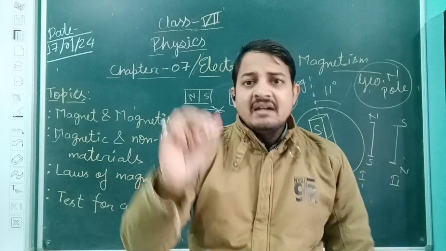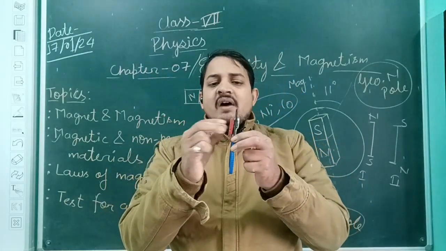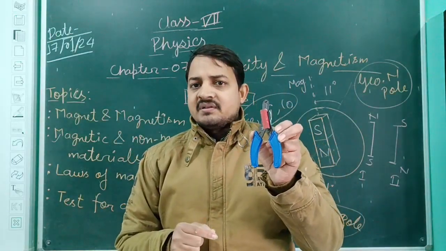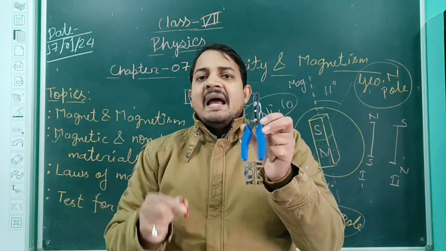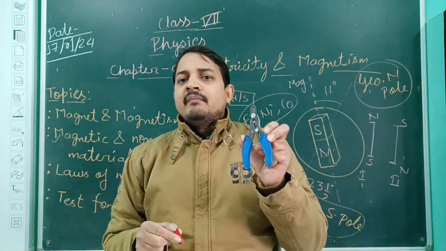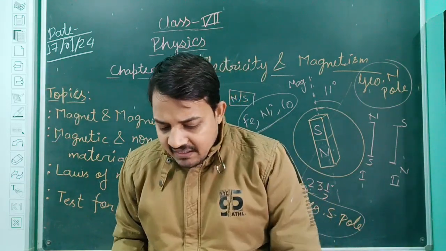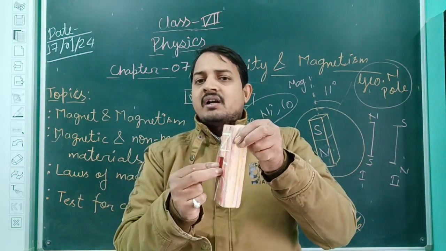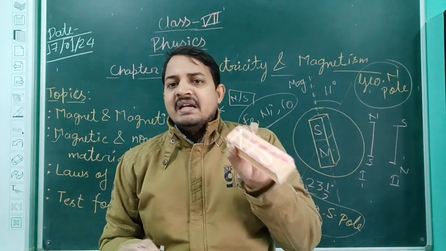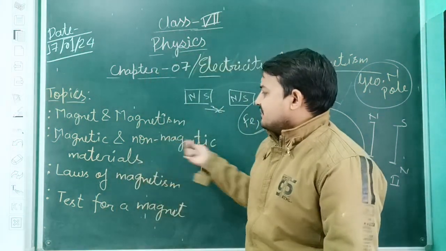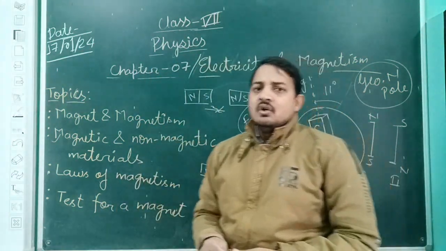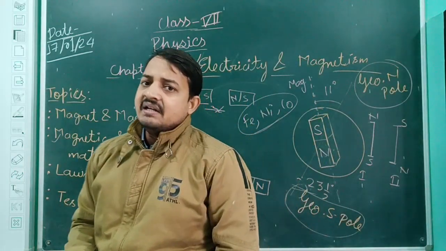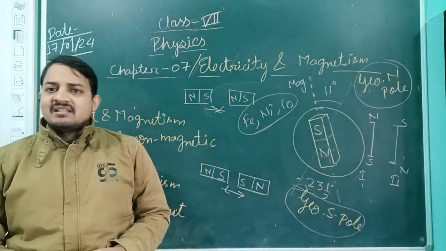Like if I have a magnet and I take it near this, what will happen? This is attracted by the magnet. So this plier is also an example of a magnetic substance. But if I take this magnet and bring it near this, what will happen? It will not attract because it is a non-magnetic substance. So what is a non-magnetic substance? All the substances which are not attracted by a magnet are known as non-magnetic substances.